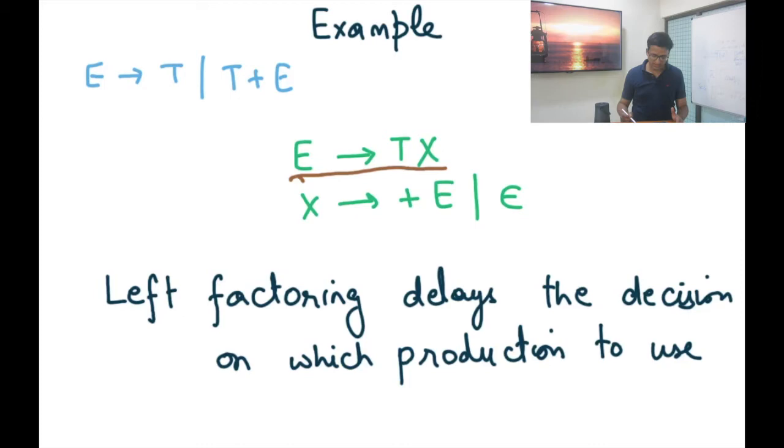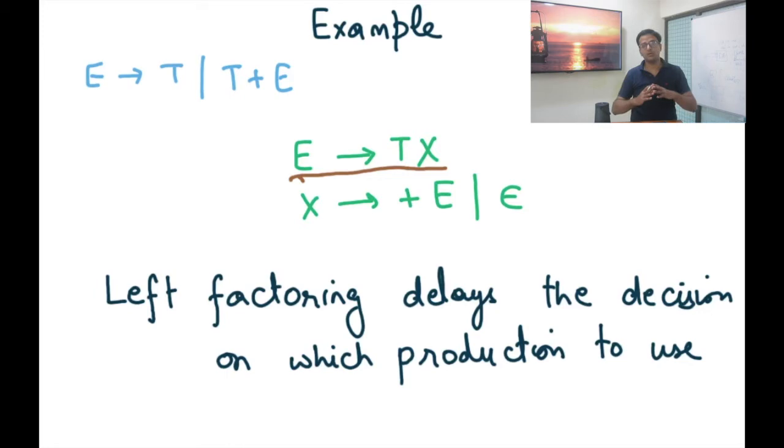So this is exactly left factoring, and what left factoring is basically doing is delaying the decision. If I want to produce from E, I don't need to decide based on the current token which production to use. Instead, I would always try to produce T first, and then after I have completely produced T, I now have the luxury of choosing between two different productions.